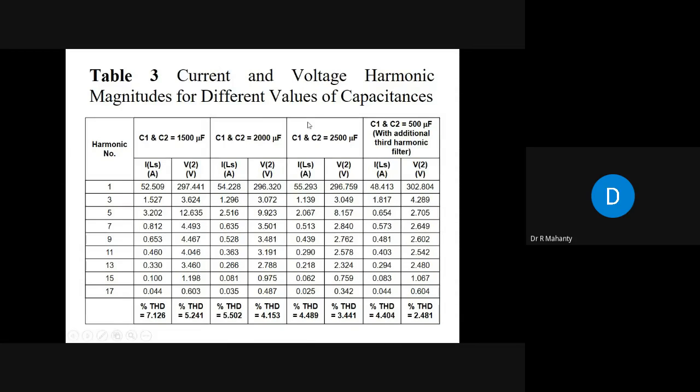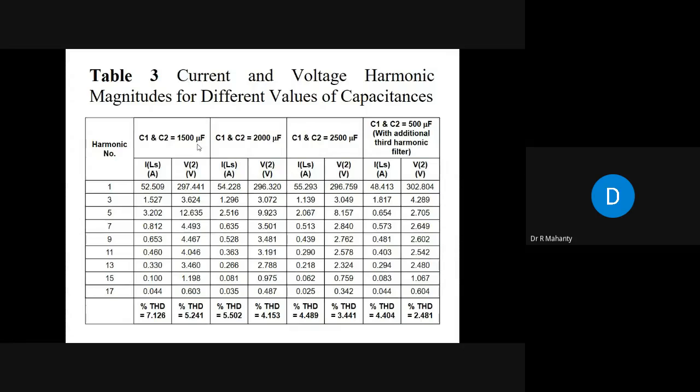If you want to have a third harmonic filter tuned at the lowest harmonic frequency, and apart from that, you have a quasi-passive filter, okay, tuned at the dominant harmonic frequencies, the C1 and C2 are 500 microfarad, whereas if you have only one single unit, C1, C2 will be slightly higher depending upon your requirement. Okay, so this result shows that with a large value of AC capacitor, it is possible to filter out all the harmonics.